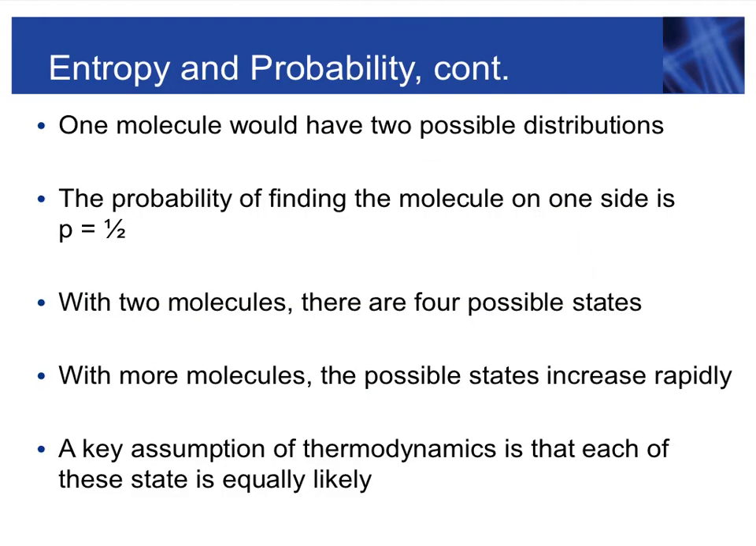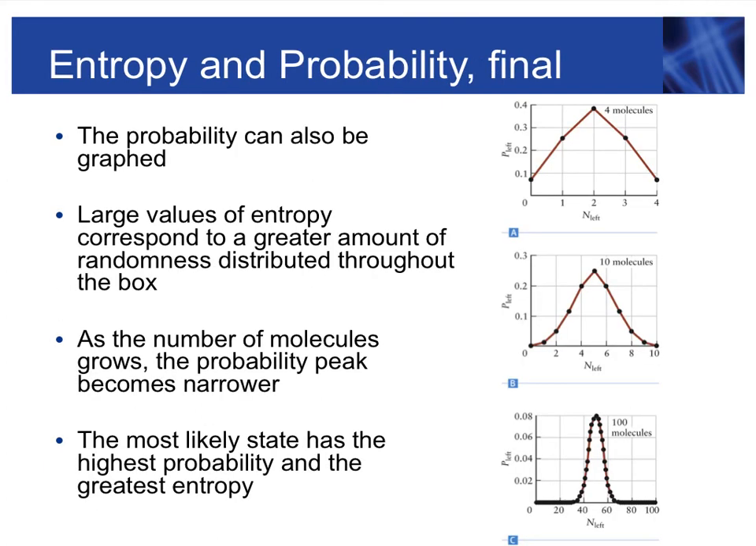So, to repeat, one molecule would have two possible distributions. The probability of finding the molecule on one side is then 1 over 2. With two molecules, there are 4 possible states. With 4 molecules, the possible states increase rapidly. And a key assumption of thermodynamics is that each of the states is equally likely. Let's now plot this probability.